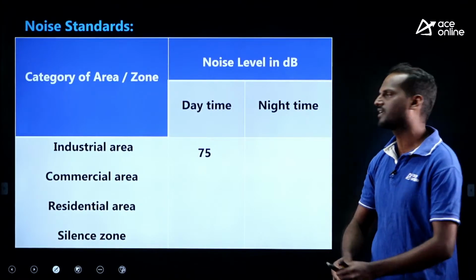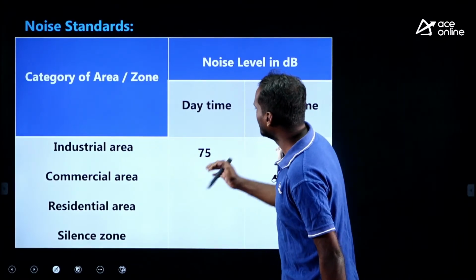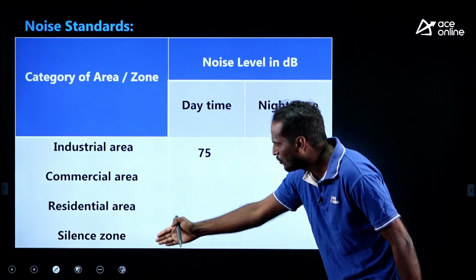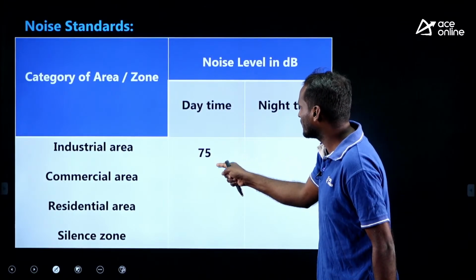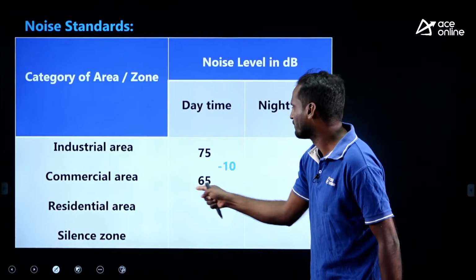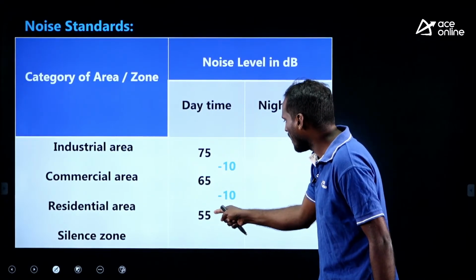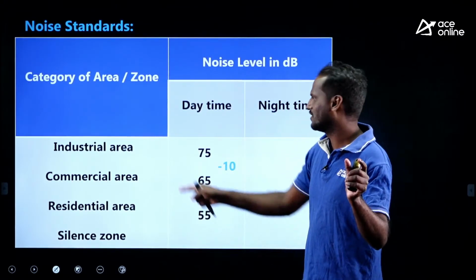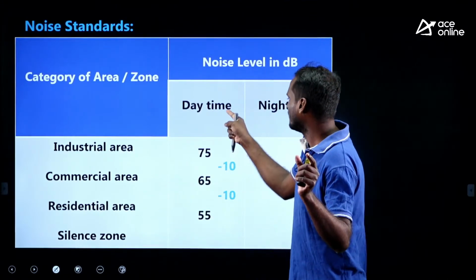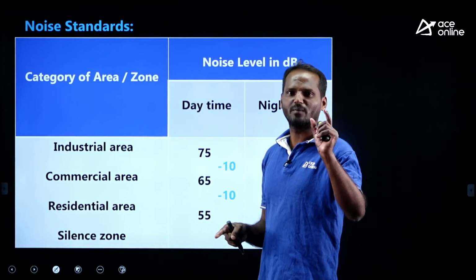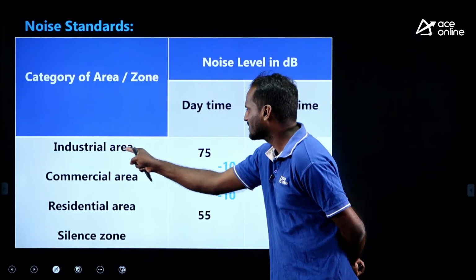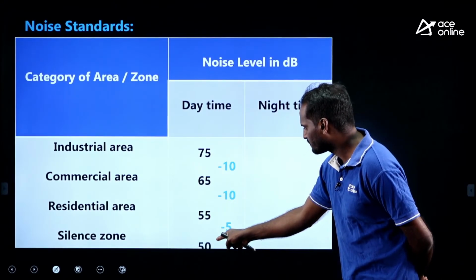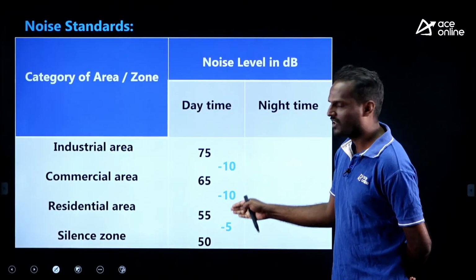Just see this logic to frame the table very carefully. This is the industrial zone. If you want the permissible noise levels in the daytime for the corresponding zones, deduct 10 from this, you will get the answer 65 for commercial area. Deduct 10 from this, residential area 55. The last value, deduct 5. For the day table, this is the diamond jubilee, 75. You need to remember the zones in order and only this 75. If you forget, remember diamond jubilee, that is 75. Therefore industrial area 75, minus 10 is 65, minus 10 is 55, last value minus 5 is 50. For daytime: 10, 10, last value 5.